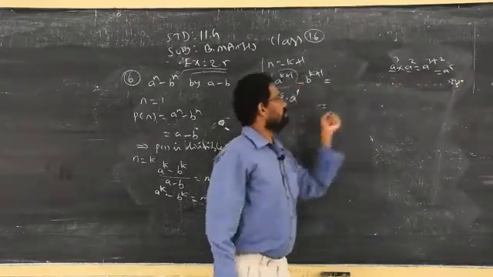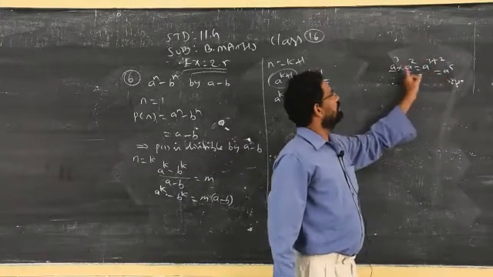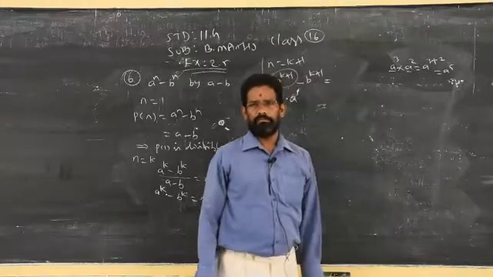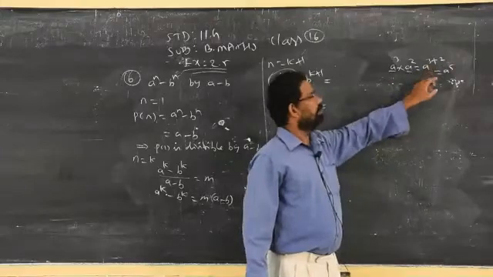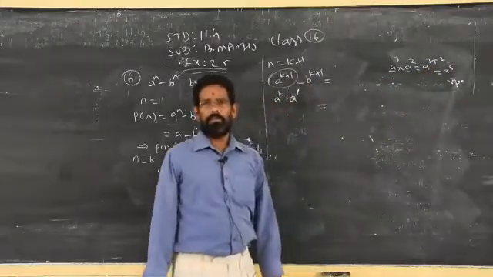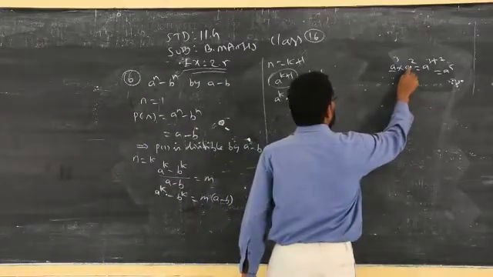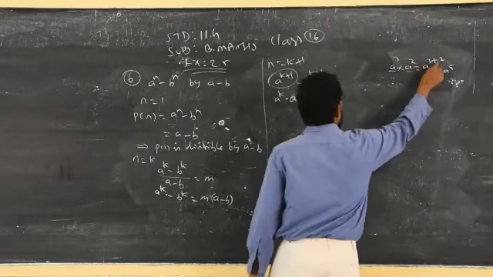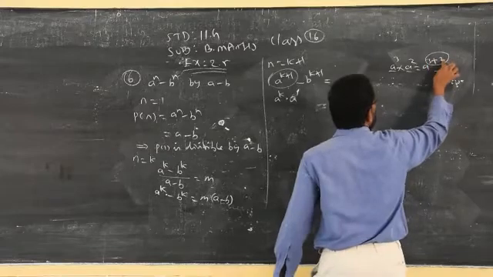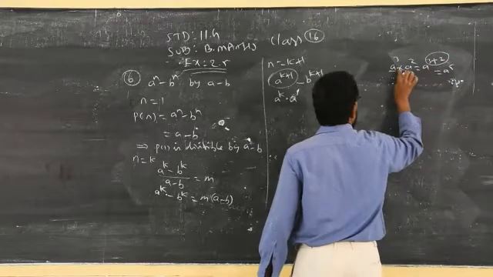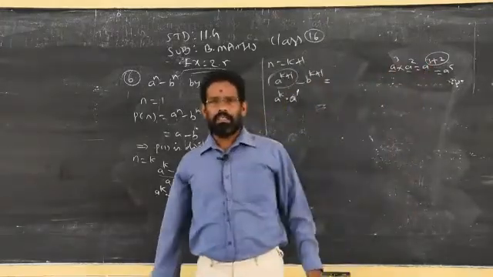So based on this concept, when the power of any base is in terms of plus or minus, you can express it in multiplication format. If it is minus, then it will become division format, a power 3 by a power 2. Clear? So when the bases are same, you add the powers 3 plus 2, which gives you a power 5. So when the power is under addition, you have to express the base under multiplication, that is the reverse. Right to left and left to right.